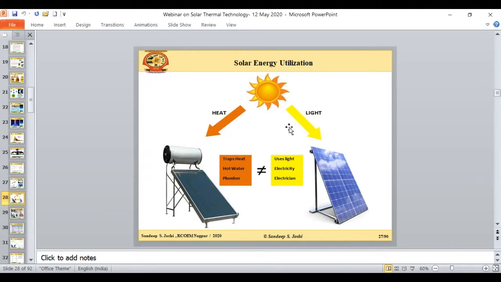The other spectrum, like the ultraviolet part and some part of the visible, is definitely not required, and some part of the far infrared radiation is also not required in the case of the solar photovoltaic system. That's why in principle these two are very different, and due to that, whenever we need to design the system and select the material for these two systems, the material selection is also different.